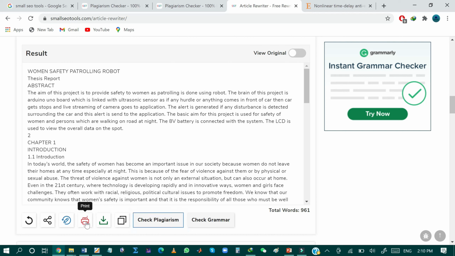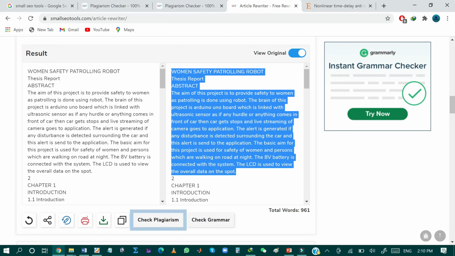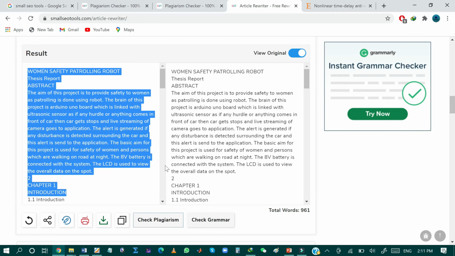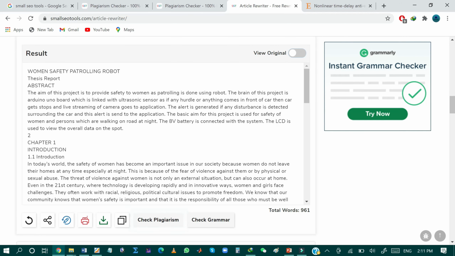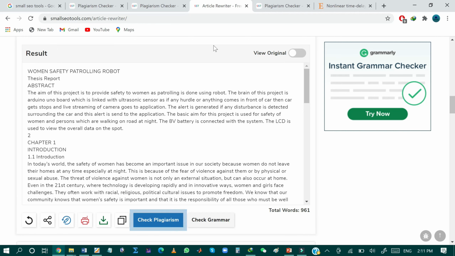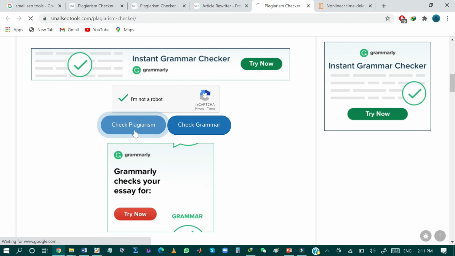You can also print this rewritten document, and furthermore you can compare this rewritten document with the original one just by clicking View Original. So this is my original document on the right side and this is the new rewritten document on the left side. Now I will check the plagiarism of this rewritten document in order to see whether the plagiarized content in it is reused or not. So just click on this Check Plagiarism and then again tick this box and hit the Check Plagiarism button.